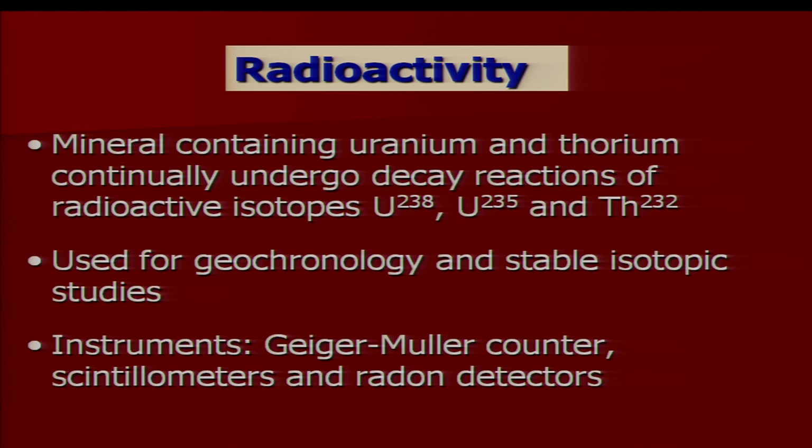The important instruments used to detect alpha, beta and gamma radiations are the Geiger-Müller counter, scintillation counter and radon detectors. They are easily available in the laboratory, and you can detect radioactivity in these minerals.